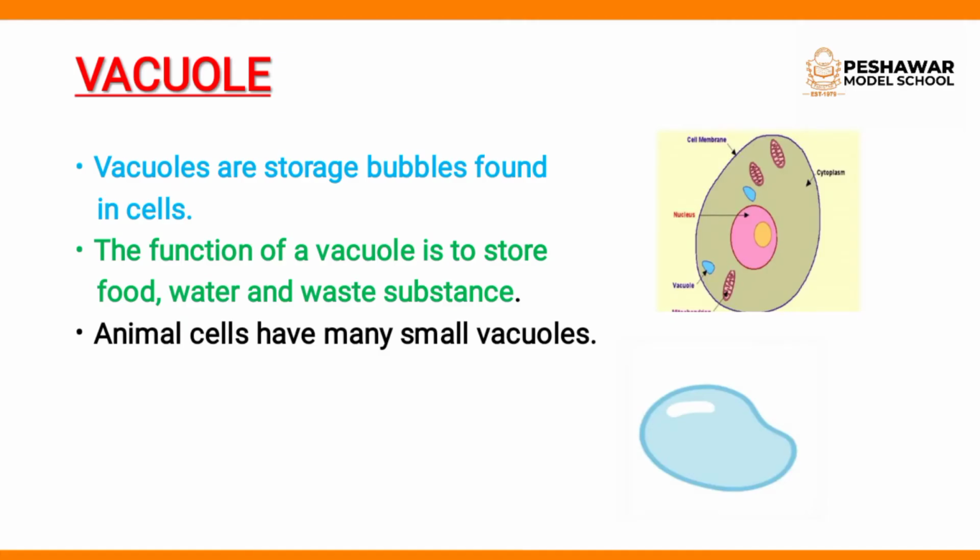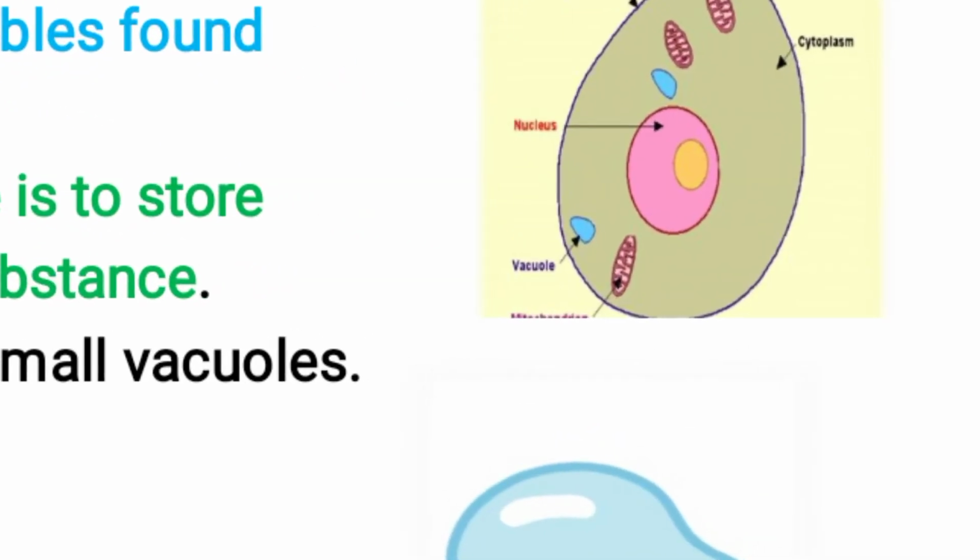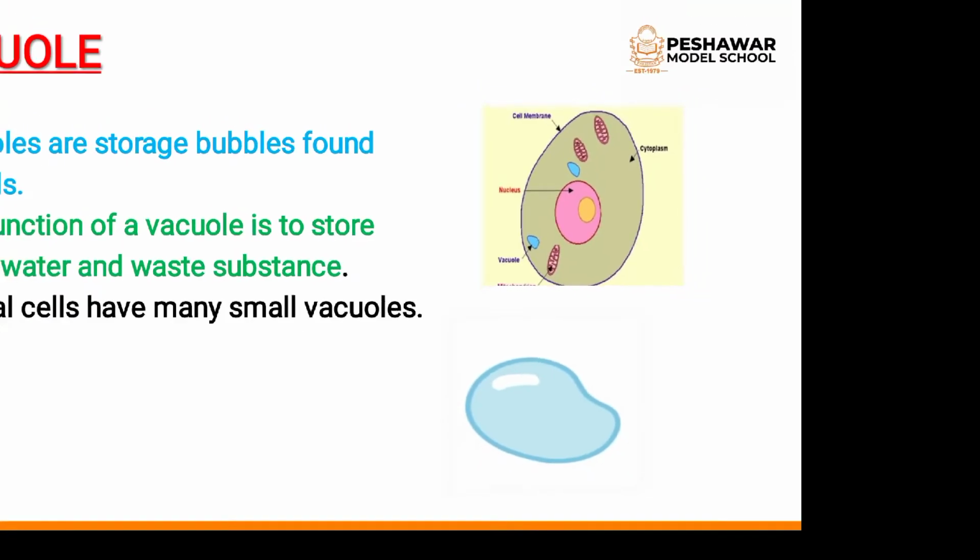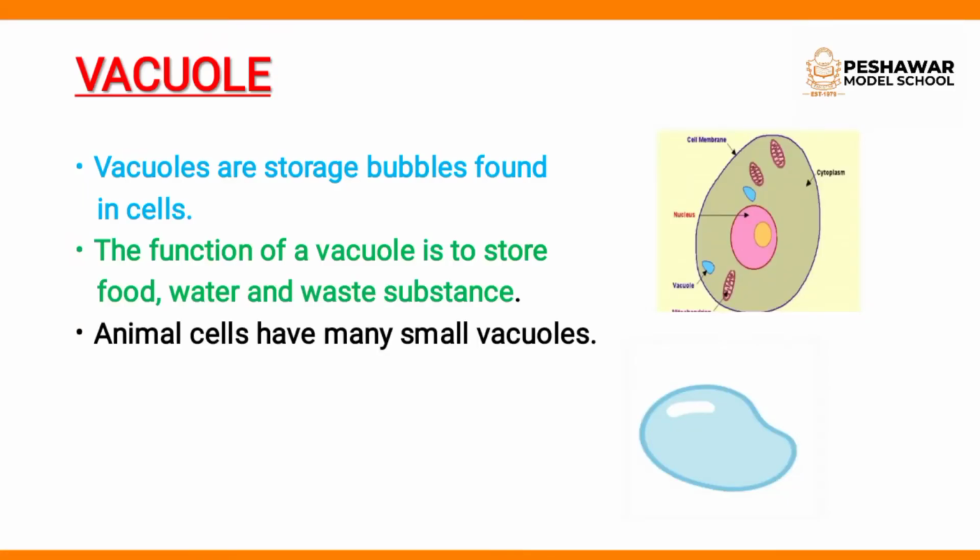The blue colors, you see blue color vacuoles. So vacuoles are storage bubbles found in cells. They are found in both animal and plant cells.